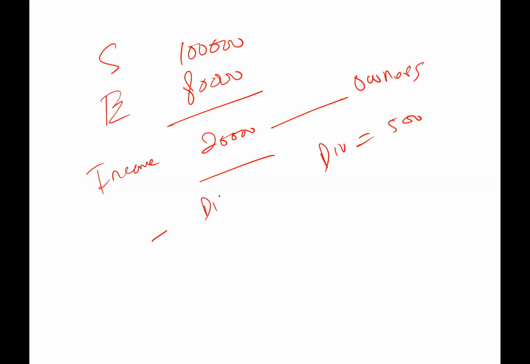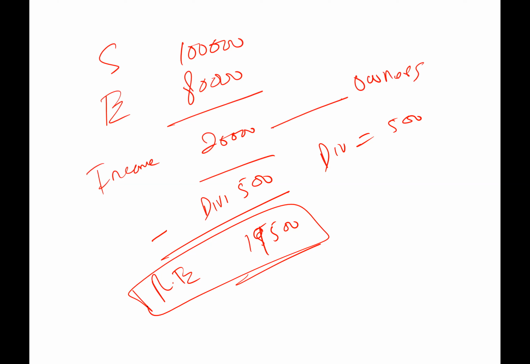How much of that income did you retain? Minus the dividend, 500. It means 19,500 you retain into the business. So you can develop the logic here.